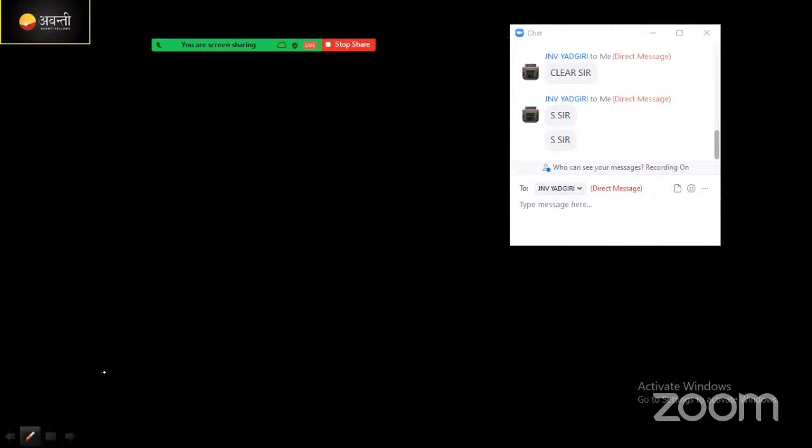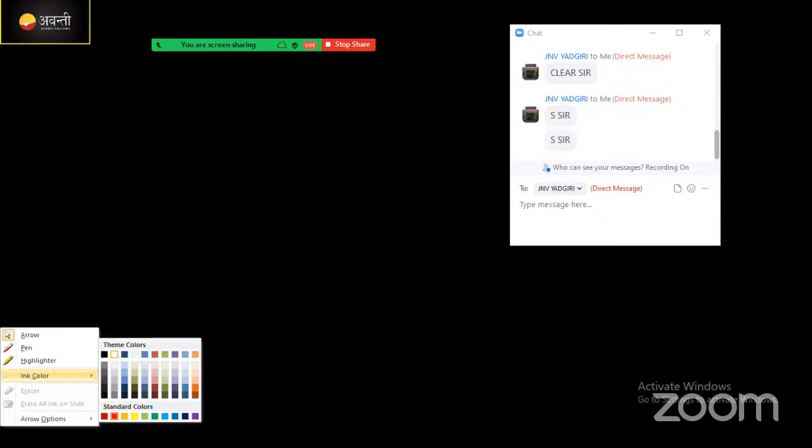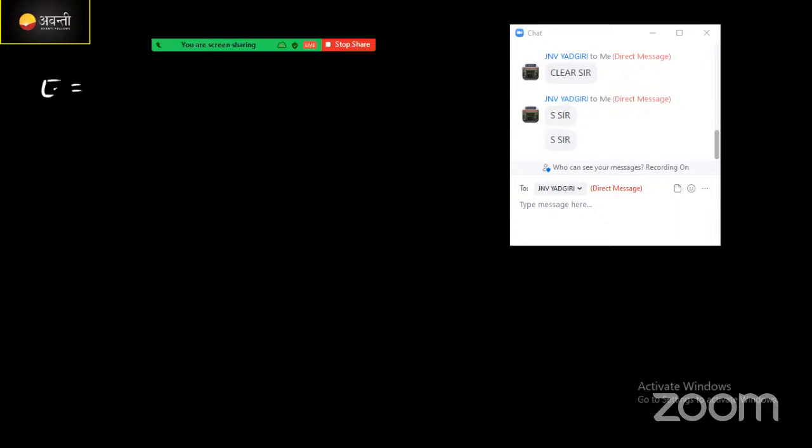Okay. I will write it on the next slide. What will happen here? E is equal to 1 upon 2 into mv square, which means 1 by 4 pi epsilon naught e square by r minus 1 upon 4 pi epsilon naught e square divided by r.